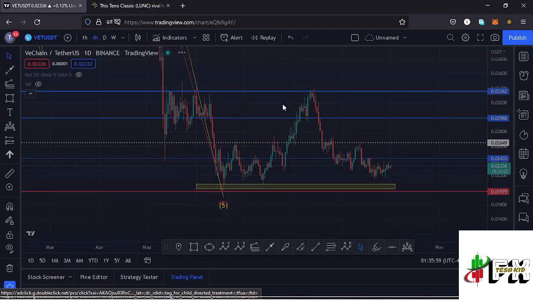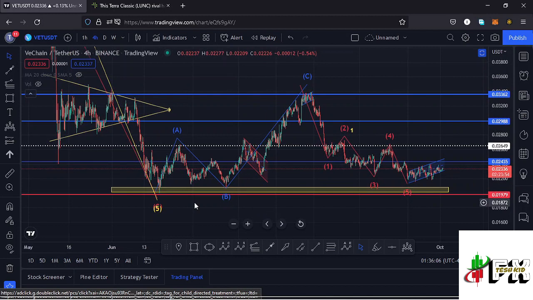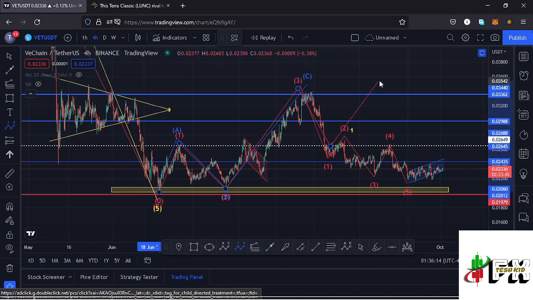Jumping to the 4-hour chart for further analysis. Here on the 4-hour chart, after making our low down there, we saw a very nice bounce to the upper side in a movement which I was terming as an Elliot wave structure, having that as the wave 1, wave 2, then a wave 3, wave 4, then a wave 5, but that movement got invalidated the moment our wave 4 over here retraced into the high of that first wave.